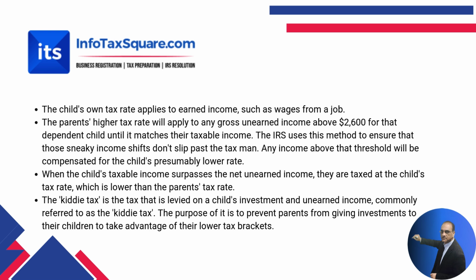The Internal Revenue Service uses this method to ensure that income shifts don't slip past the taxman. When the child's taxable income does not surpass the net earned income, they are taxed at the child's tax rate, which is lower than the parents' tax rate.